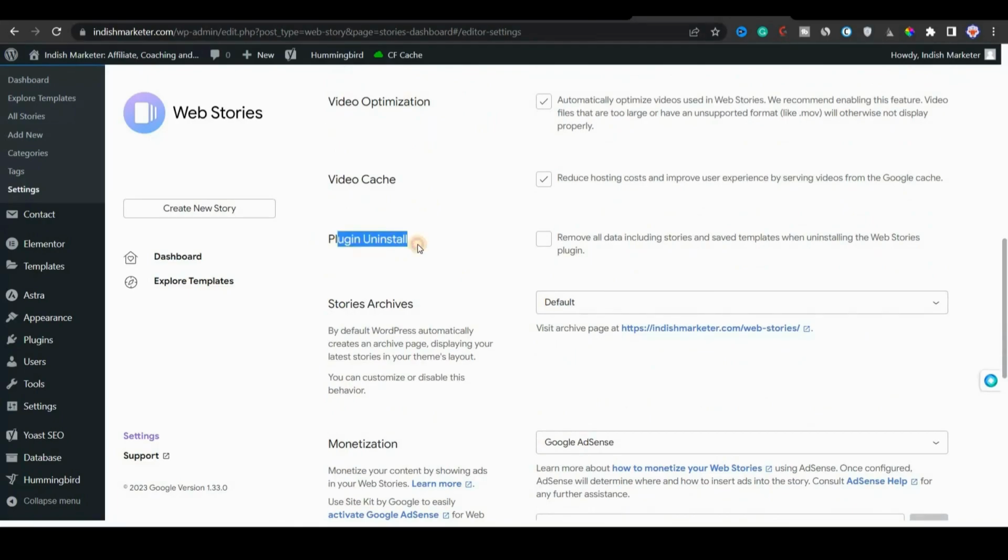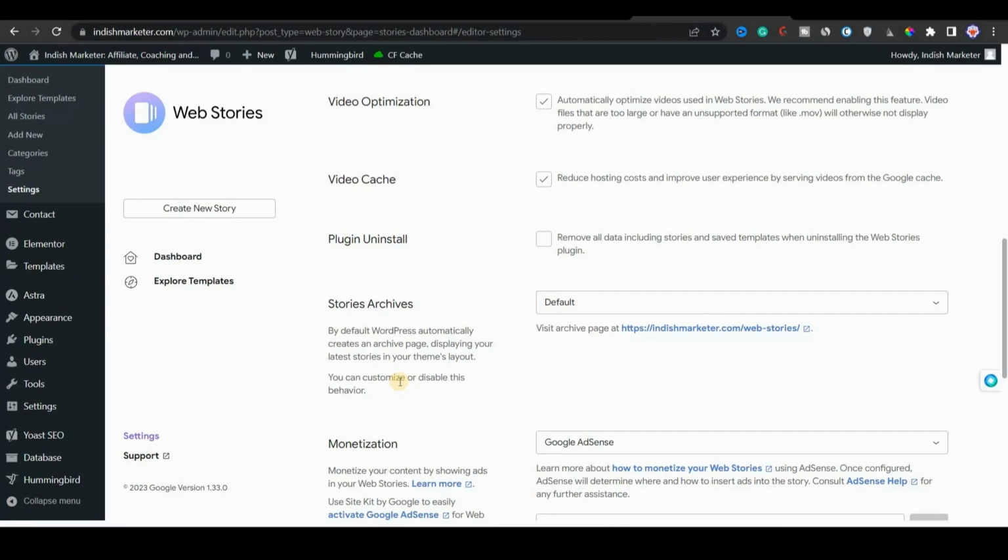Then, when you are uninstalling the plugin, do you want to remove all the stories? I have unchecked it because I want to save all the stories. I don't want to remove all stories and all the histories. Then you have story archive. I keep it default.